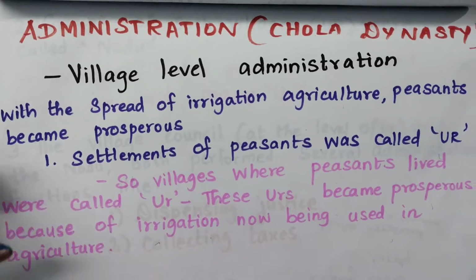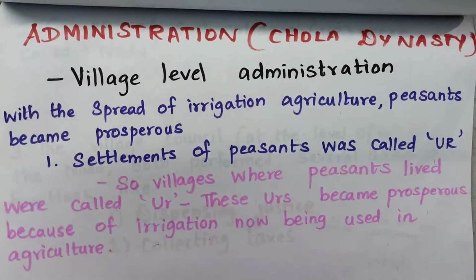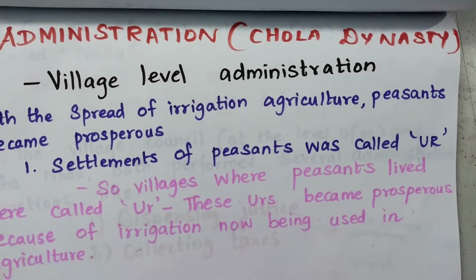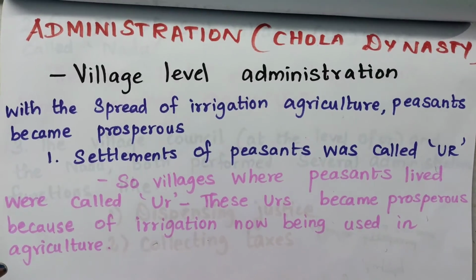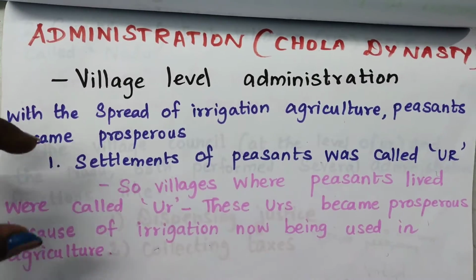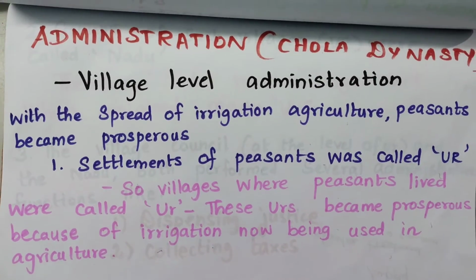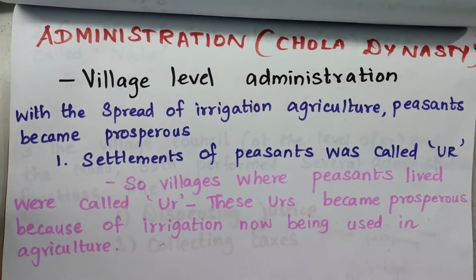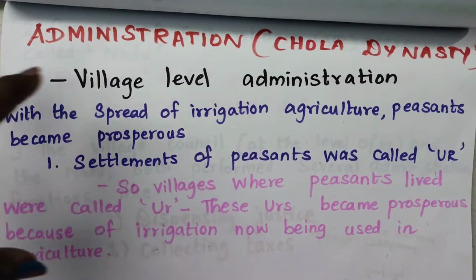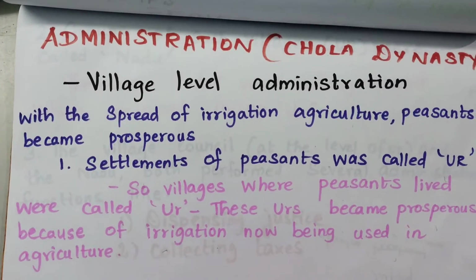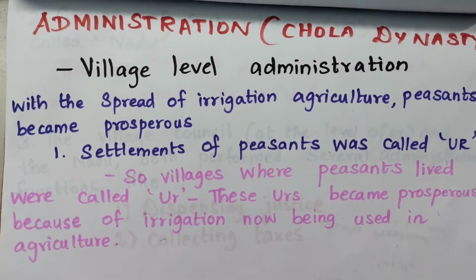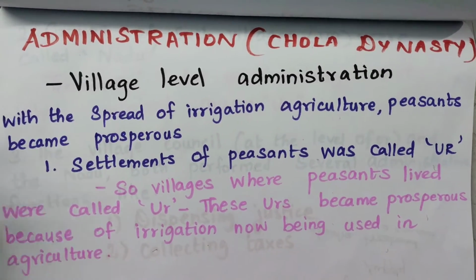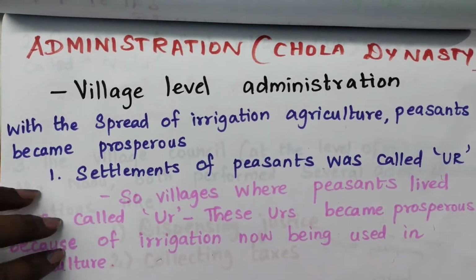They were settling down near the Kaveri Valley. The settlements of peasants were called Ur. The villages where peasants lived were called Ur. Wherever the peasants were living, they would call that particular village an Ur. These Urs became prosperous because irrigation was now being used for agriculture, because of the good agriculture.